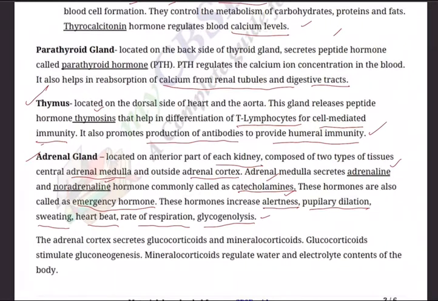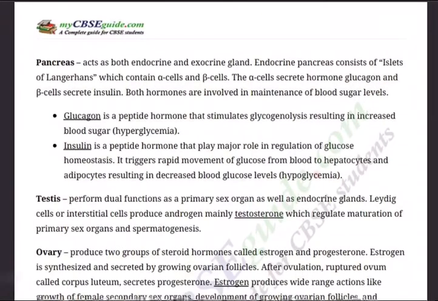The adrenal cortex secretes glucocorticoids and mineralocorticoids. Glucocorticoids stimulate gluconeogenesis, genesis meaning birth, giving birth to glucose. Mineralocorticoids regulate, very important, the water and electrolyte contents of the body. Without mineralocorticoids, the body may become dry and we may lose all the electrolytes and become weak. So it is all the more important. Overall, out of all the glands, the adrenal gland plays a very, very crucial role.